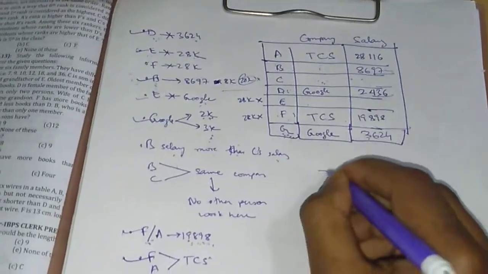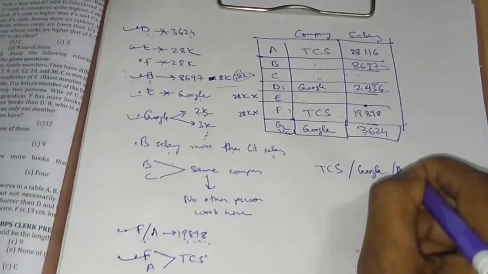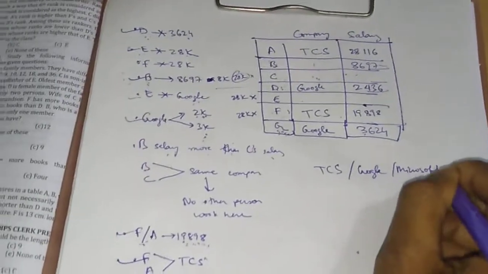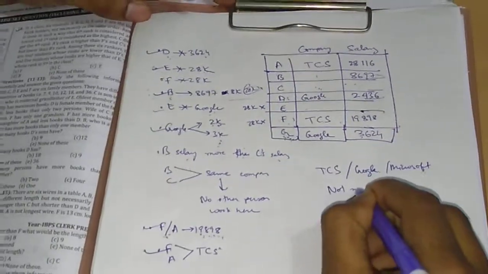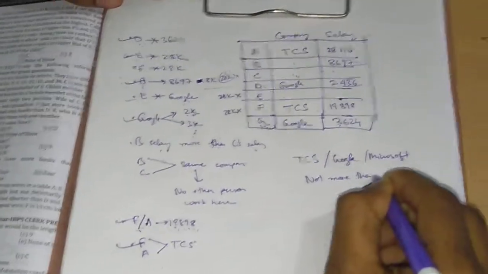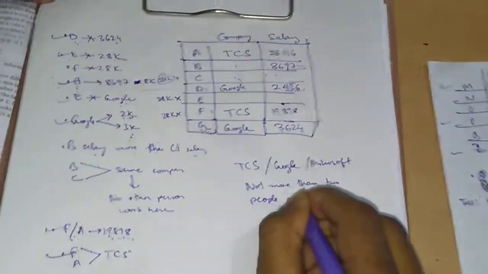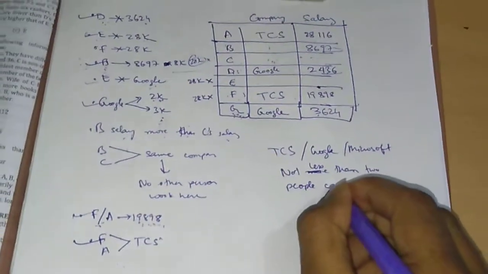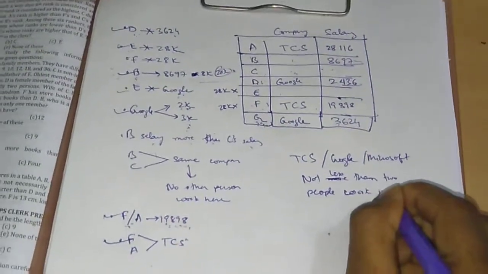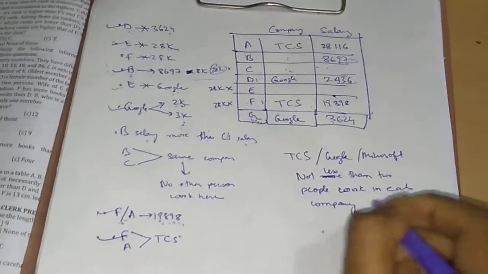Now the companies which were given were TCS, Google and Microsoft. And not less than two people work in each company.